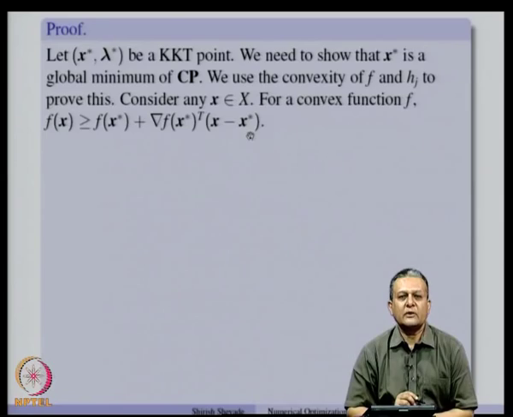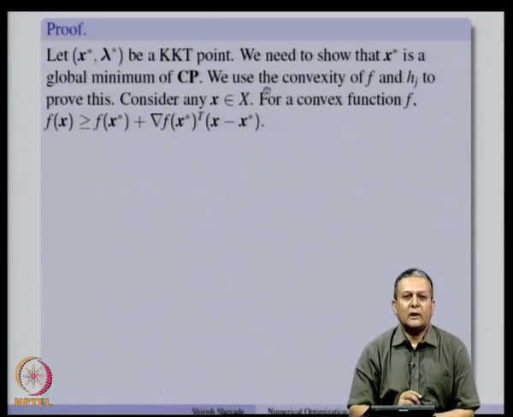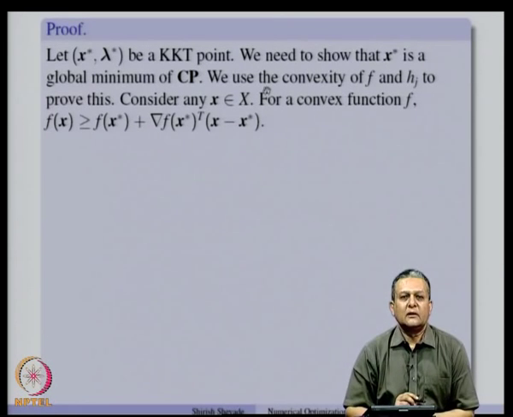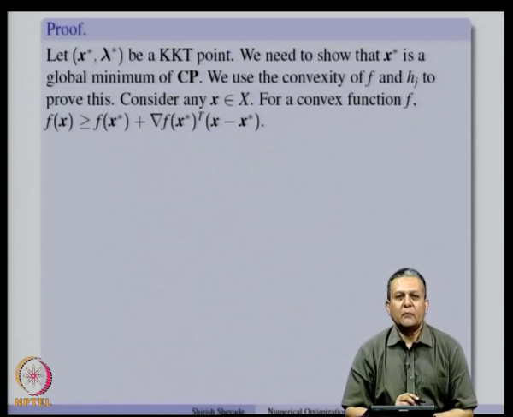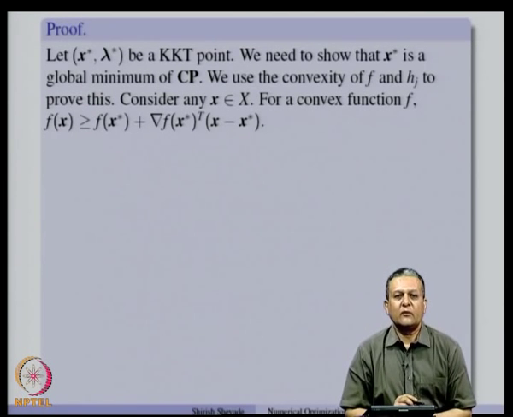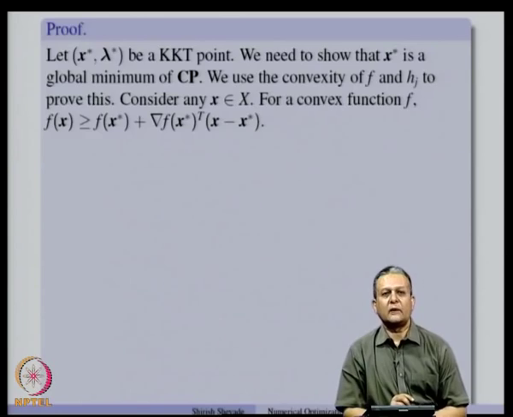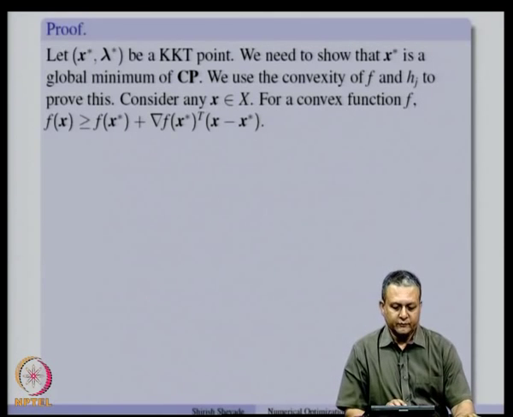Let us make use of this result to prove that a KKT point under the regularity assumption is a sufficient condition for a local minimum of a convex programming problem.